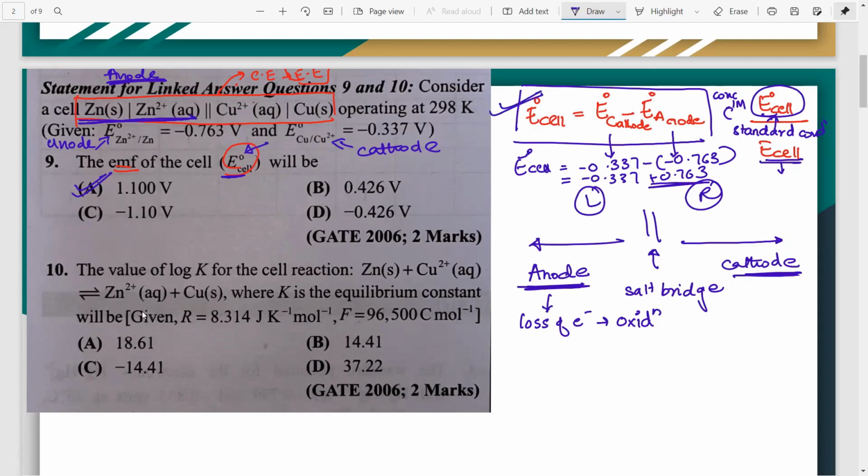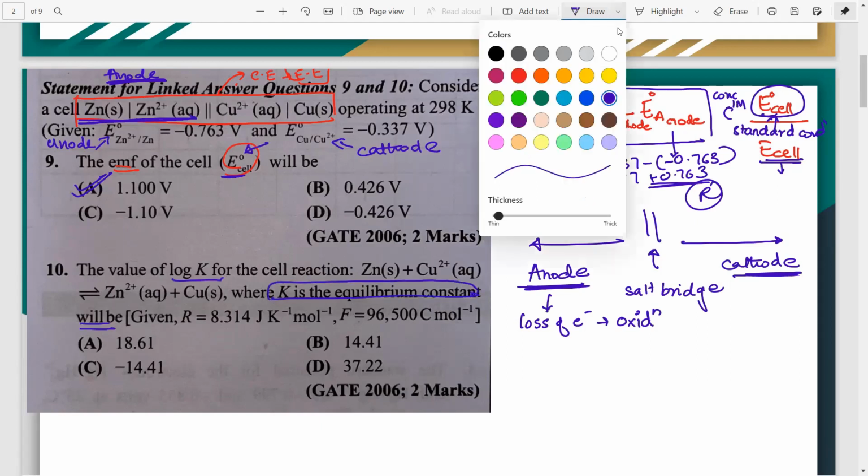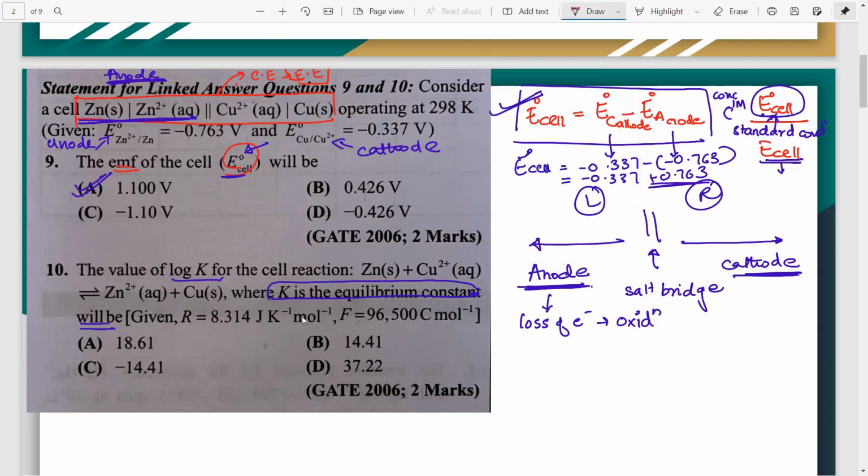Now, there is another part to this question. They are saying the value of log K for this reaction will be what? Now, what is K? They have also told you that it is the equilibrium constant. So, whatever you require to understand, they have given you over here. Obviously, to understand the value of K, you need to know the formula. Now, this formula is actually a part of two different formulas. So, I'll tell you both the formulas. Further on also, it will be useful.